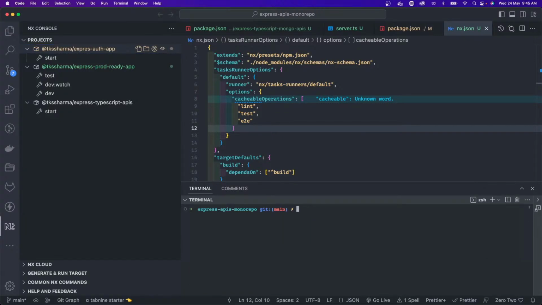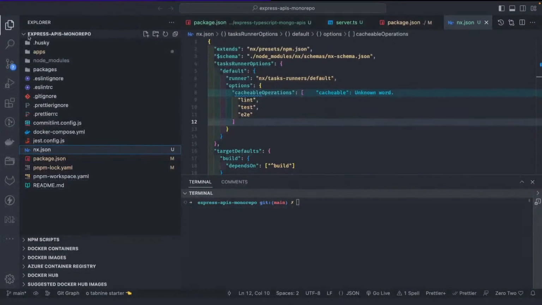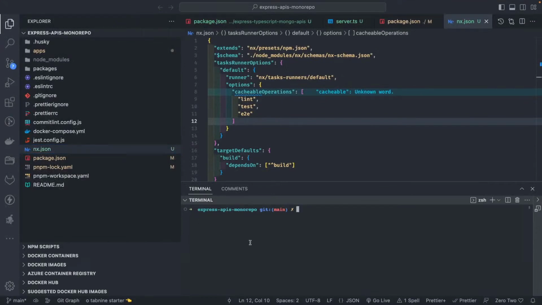For now, I'll cancel everything. And then what do we need? We need a Docker Compose YAML file. So I will just see if my Docker Compose up works, because till now we are using just MongoDB. Docker Compose up will give me a MongoDB container. If it is running, we are good.